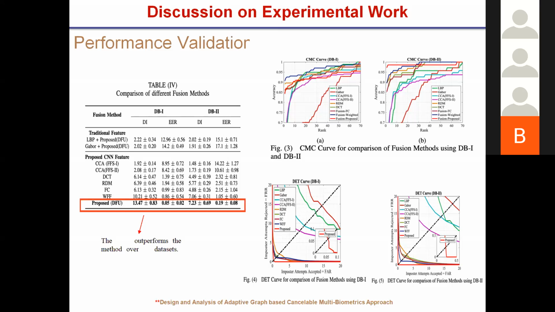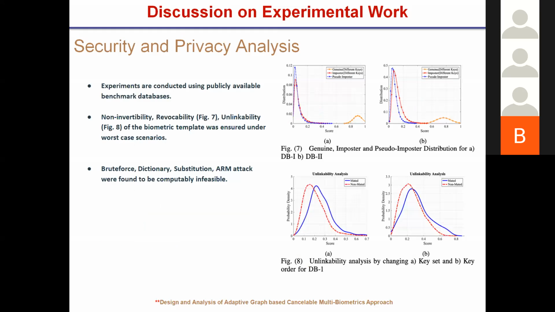These are the curves for the performance, the DET curve and CMC curve. And these are the unlinkability analysis. Here we have generated the mated and non-mated scores, and we have seen that the mated and non-mated distributions are superimposed on each other. And this is the revocability analysis.